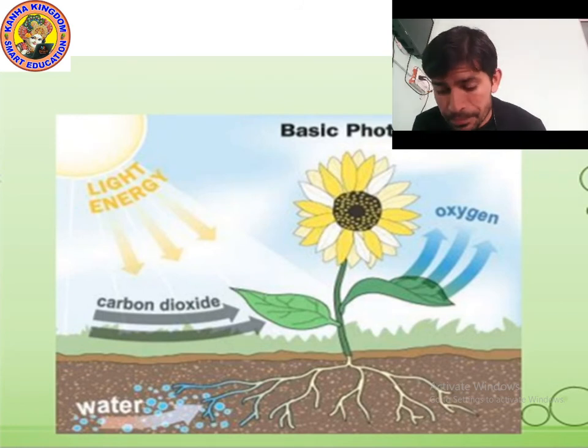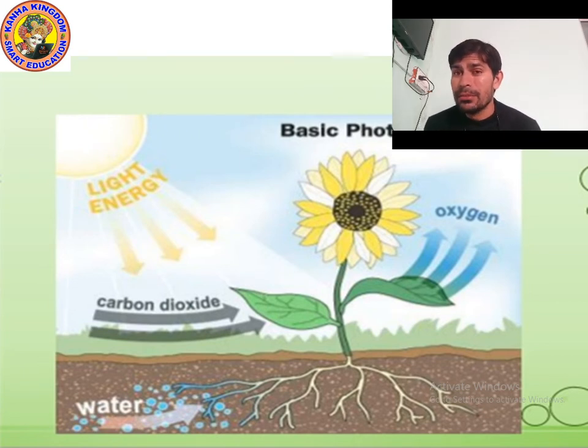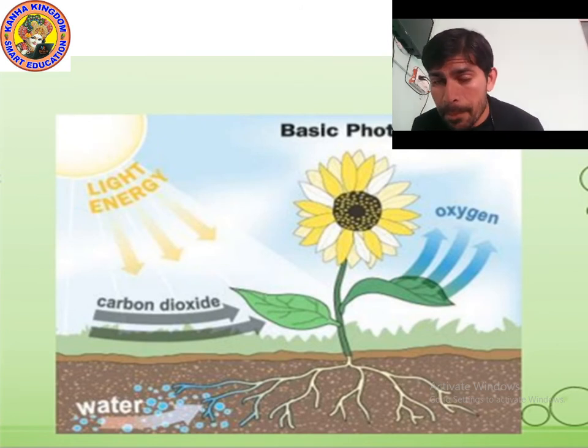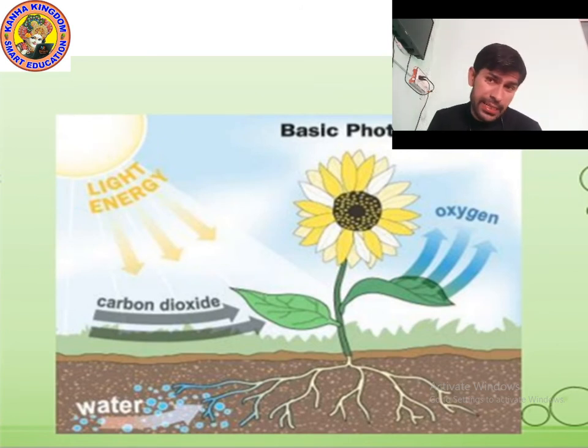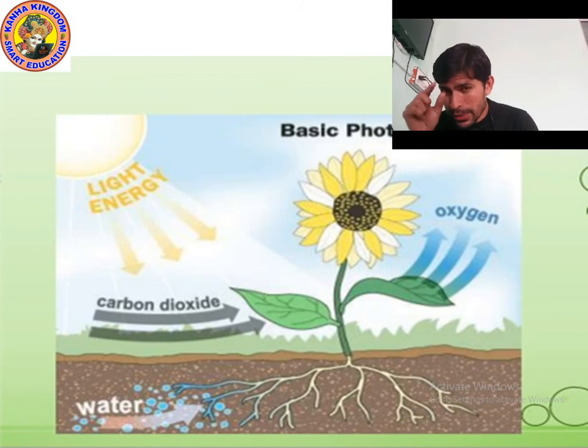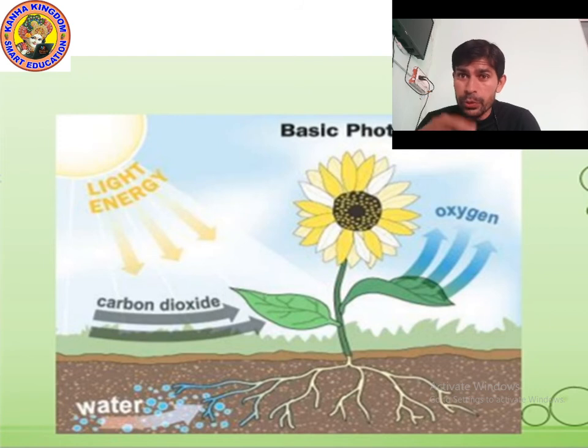And how does the plant breathe in? How does the plant breathe in air? They breathe in through the leaves. Yes, there are small holes present in the leaves, which are known as stomata. So they breathe in through stomata.